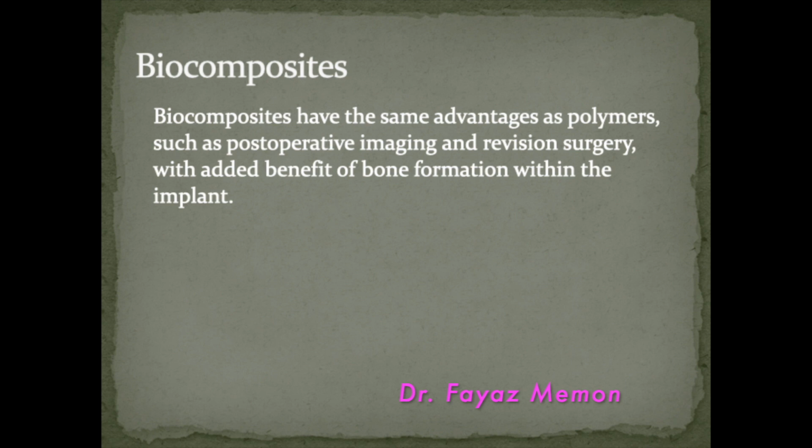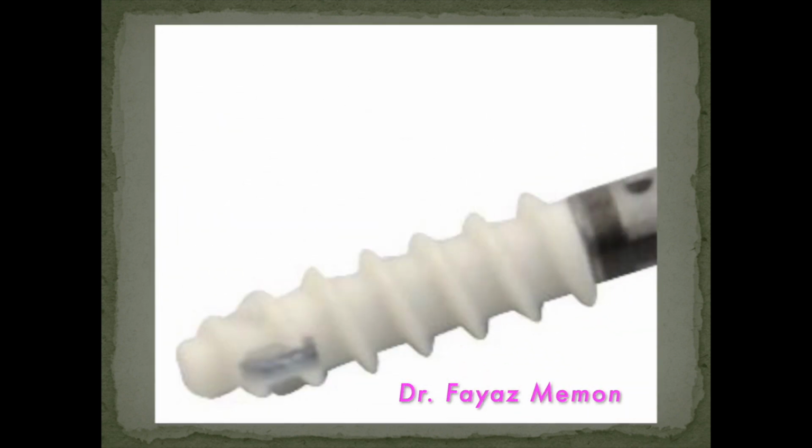Now the above mentioned disadvantages of bioabsorbable and biostable materials lead us to biocomposite materials. Now what are these biocomposite materials? They have the same advantages of polymers, however they have the added benefit of bone formation within the implant, and this is how these biocomposite implants look.